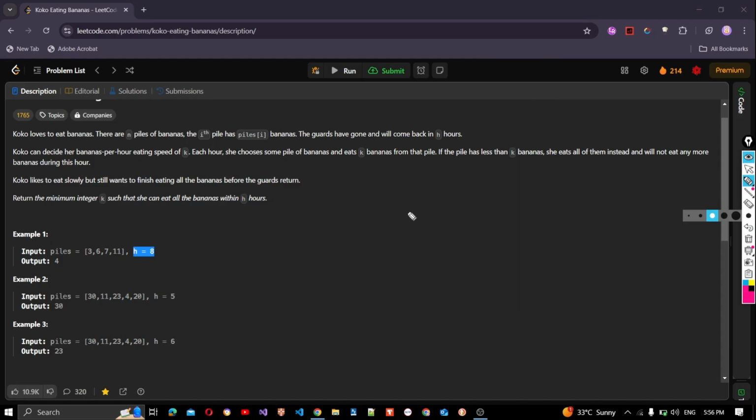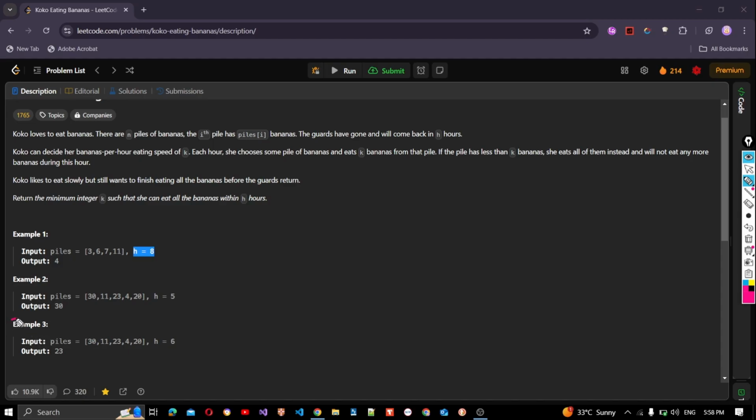So we can search our answer. We'll have a range. We restricted our answer to a range. We have a lower bound. We say that she can eat at least 1 banana, or she can eat all the bananas. We can choose k as the number of bananas in the pile with the most bananas. Here like 11, or here would be 30, and here would be 30 again.